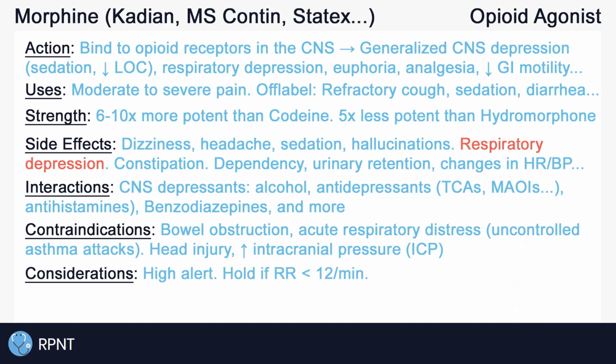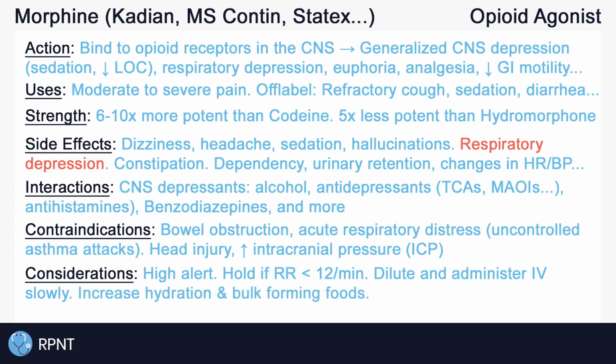If respiration rate is below baseline, usually less than 12 respirations per minute, hold morphine and notify the provider. Also remember to always monitor for changes in heart rate and blood pressure. If given IV, it is recommended to dilute morphine with something like normal saline or Ringer's lactate and inject slowly over 3 to 5 minutes to reduce the risk of rapid CNS depression. Increase hydration and bulk-forming foods while taking morphine to reduce the risk of constipation.